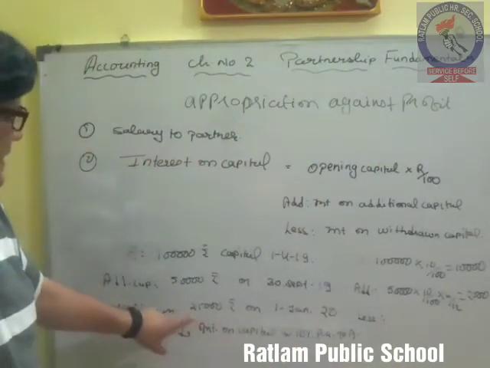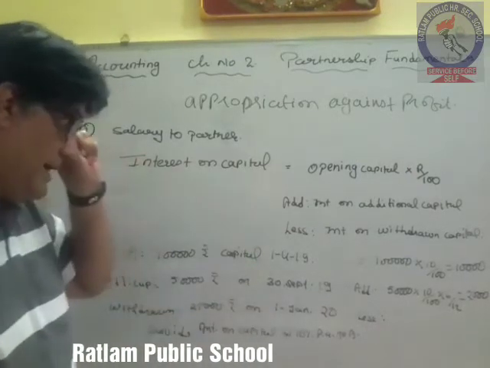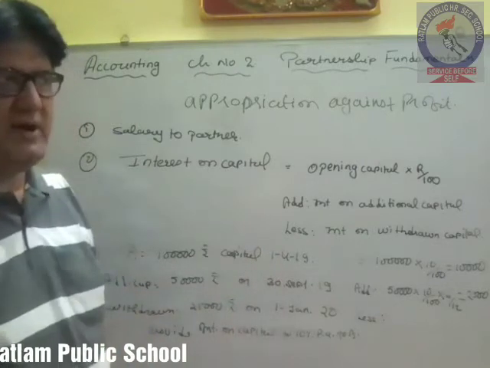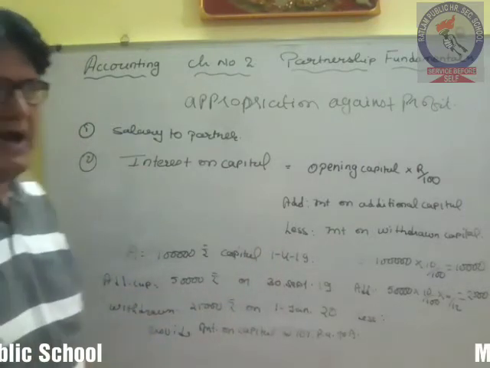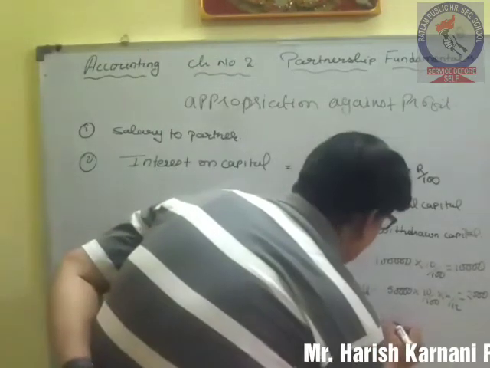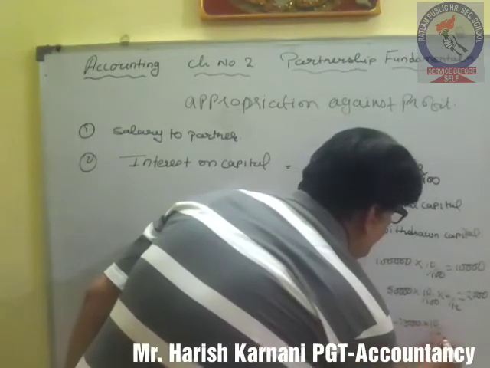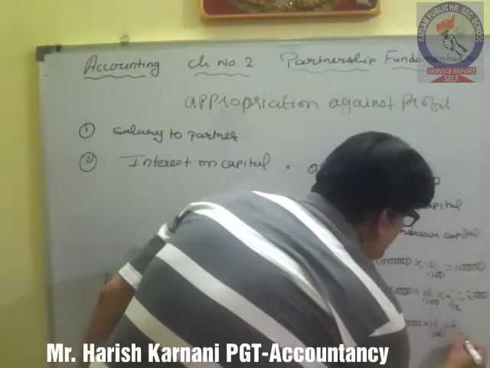the interest on that amount which we have withdrawn. So 25,000 rupees has been withdrawn by us on 1st January. So January, February and March, these 3 months we have not used this capital. So 25,000 rupees into 10 by 100 into 3 by 12.